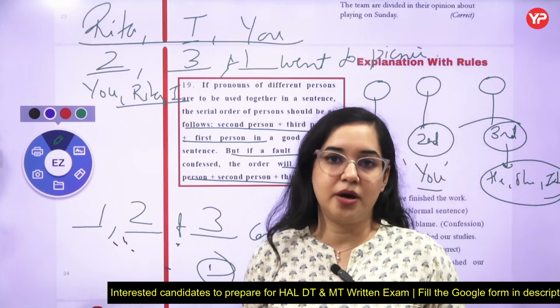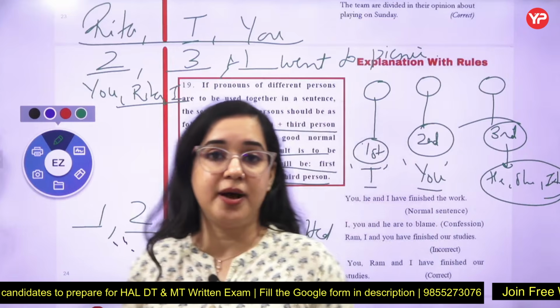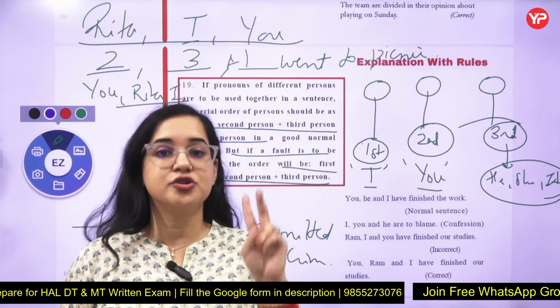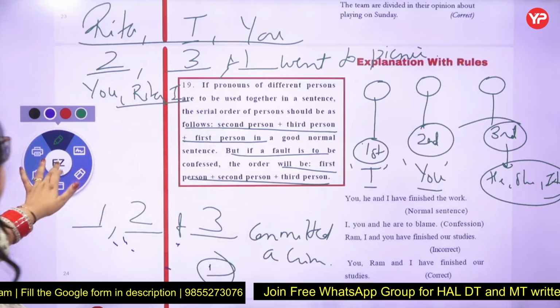Rita and I went to the market. It can be two people also. It can be, I and Rita were severely scolded by the teacher, because it refers to two people, three people. That depends on how many persons you have in your list in your conversation.